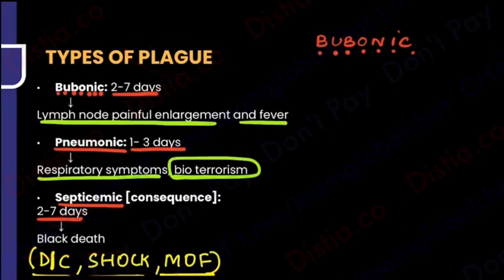So repeating, there's a bubonic plague in which there are painful buboes or lymph nodes. Pneumonic plague, which is of course respiratory. Anything can go into septicemic plague, that is black death. Bubonic and septicemic 7 days, pneumonic is 1 to 3 days.